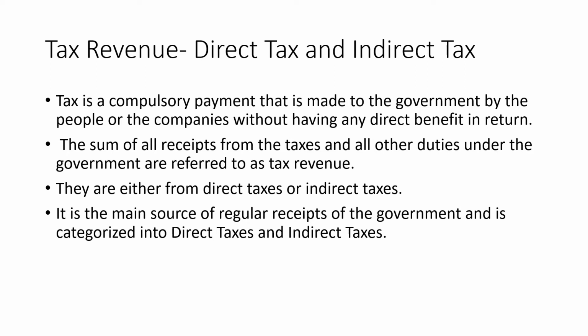Tax, as we all know, is a compulsory payment made to the government by people or companies without any direct benefit in return. The sum of all the receipts from taxes and other kinds of duties under government are referred to as tax revenue. They are either direct tax or indirect tax. It is a main source of regular receipts of the government.